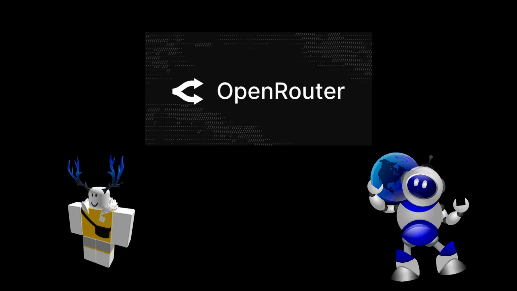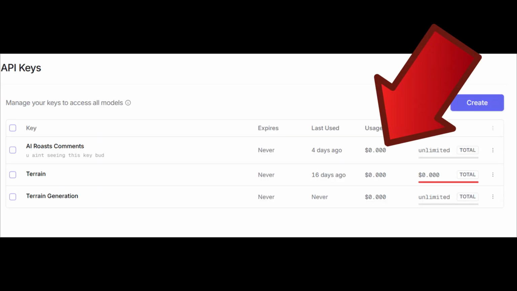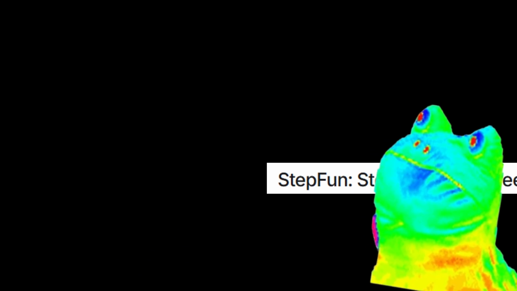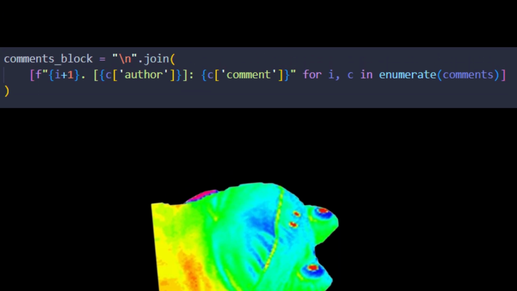Now the fun part, roasting the comments. So I'm using OpenRouter to access my AI model. Think of it like a middleman that gives me access to a bunch of different AI models for cheap, or in my case, free. StepFlash 3.5, never heard of it? Don't care. It's free and it's about to be Gumbo's problem. So the prompt I gave it was something like, Dear AI, here's some more work, do it now. XOXO. And then I just dumped every single comment on it at once.